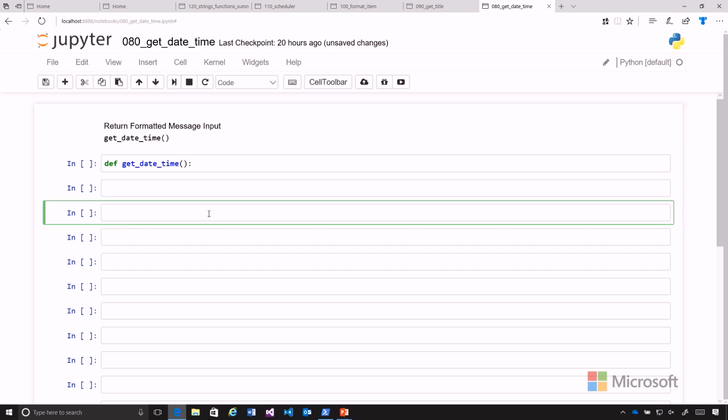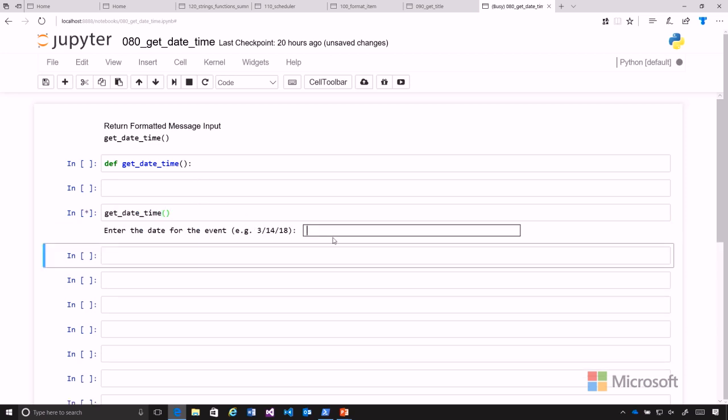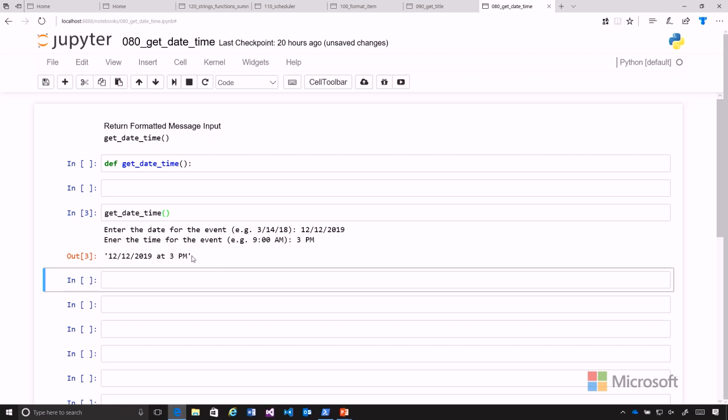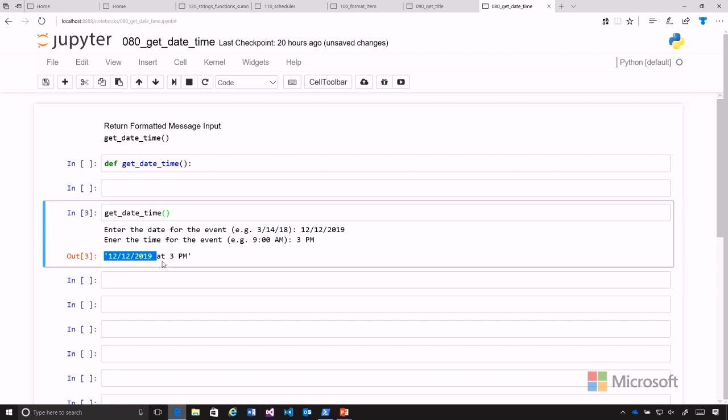So I have previously loaded a version of the getDateTime function, and so let's see what we need to build here by running it. So I'm going to call the getDateTime function. And so it's going to ask you to enter the date for the event. So we can go ahead and do that. And then what time is it at? We can do 3 p.m. And then we see it returns a string, which is the date, and then the word at, and then the time. So let's go ahead and build that function now.